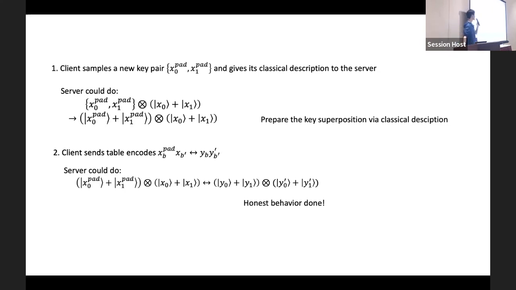So there are 2 gadgets here, and the client will send a reversible lookup table that encodes the mapping from the input keys to output keys. And the server can use the transformation that we discussed previously to get the corresponding output keys. And in this way, we complete the construction for the honest behavior.